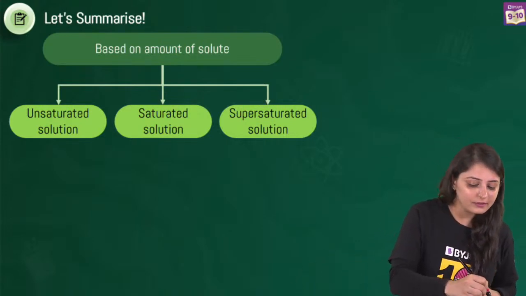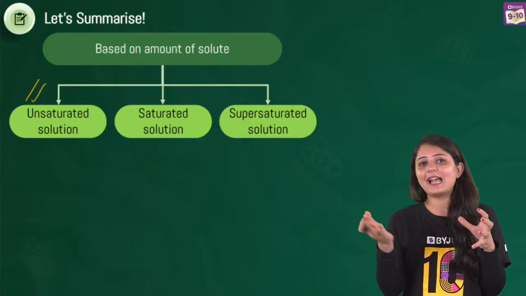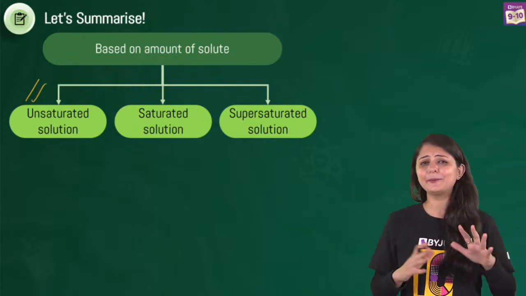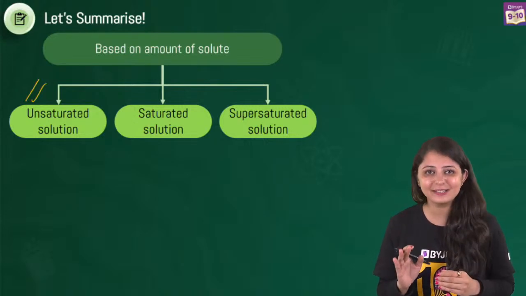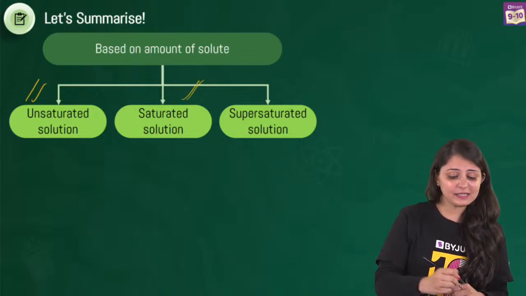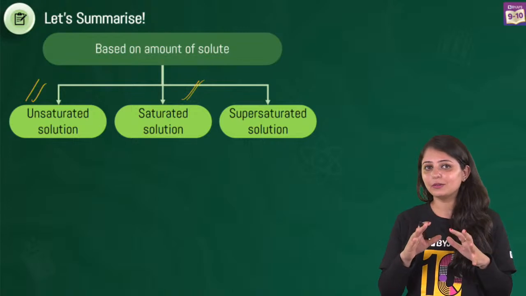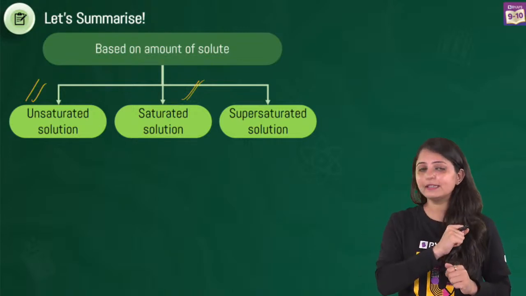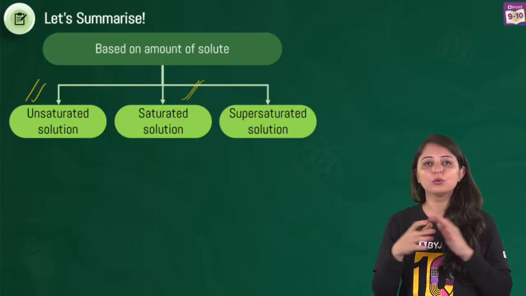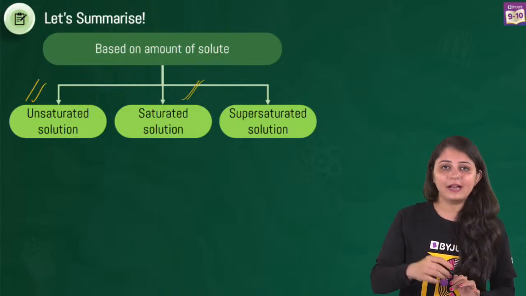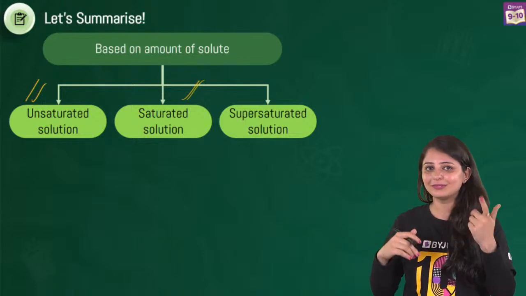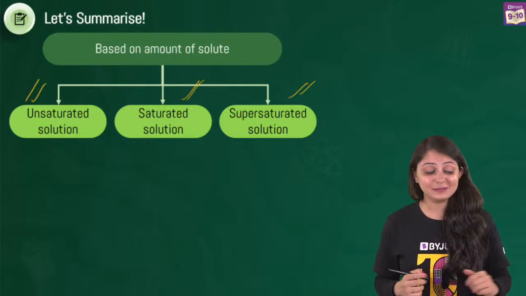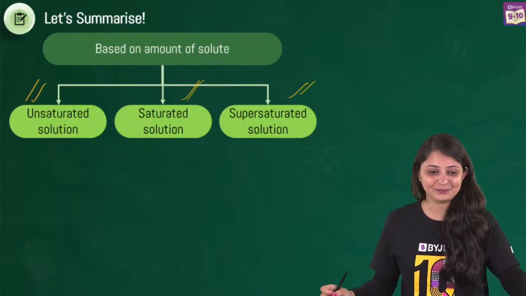Initially, this was the first case when I just added 1 spoon of sugar to water. I knew at that point of time I can add more sugar. It will get dissolved. The second case was a saturated one where I knew that if I add some more sugar, that is not going to get dissolved. But after heating, what we realize is more and more sugar could be added to water. And if you leave it to cool, you will realize something amazing happening. So in a way, it turned out to be super saturated solution.